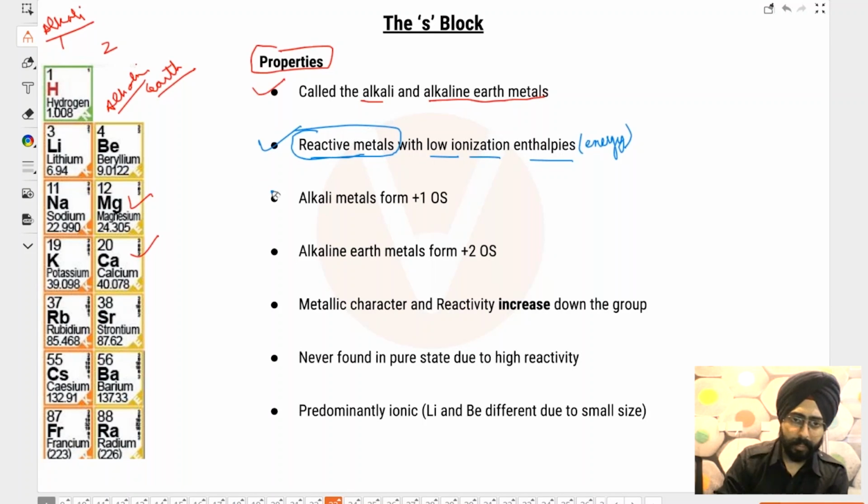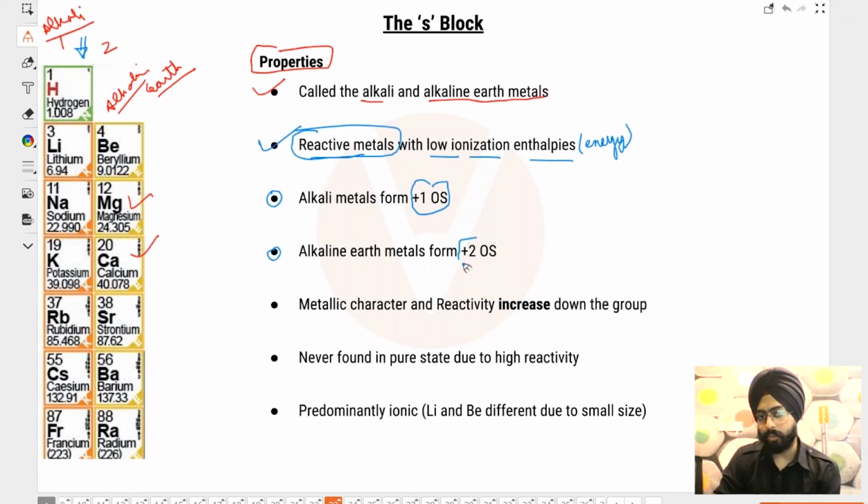Alkali metals form +1 oxidation state and alkaline earth metals form +2 oxidation state. Oxidation state basically is just the charge that is there on that particular atom in a bonded scenario. Let us talk about NaCl. Let's talk about KCl. Let's talk about LiF.